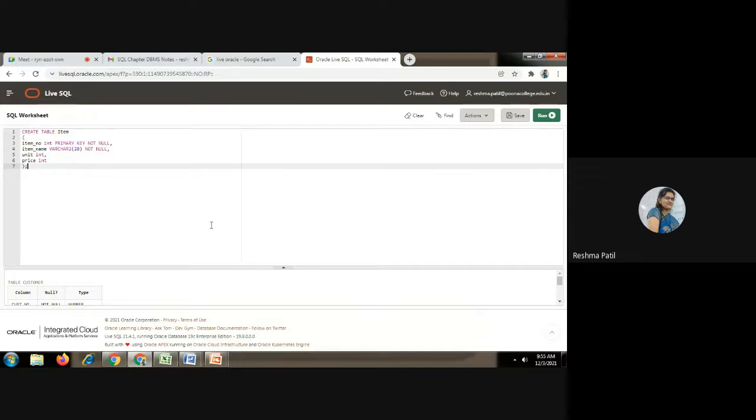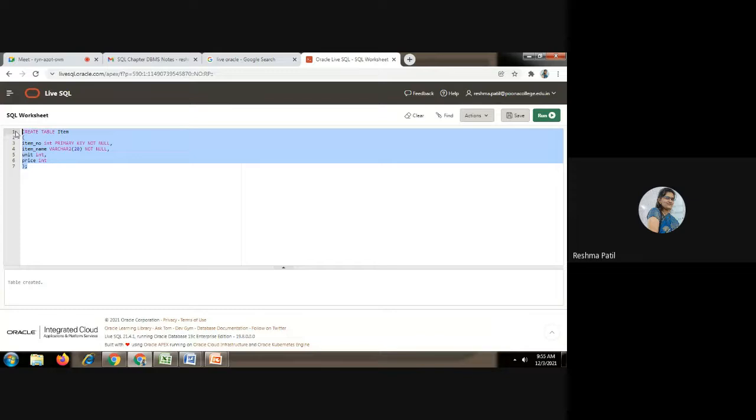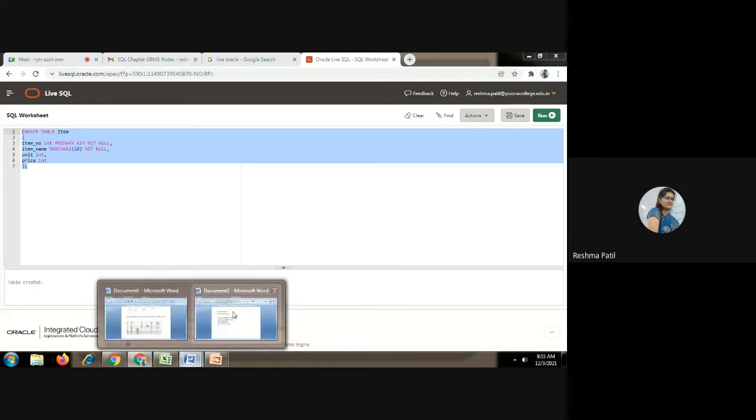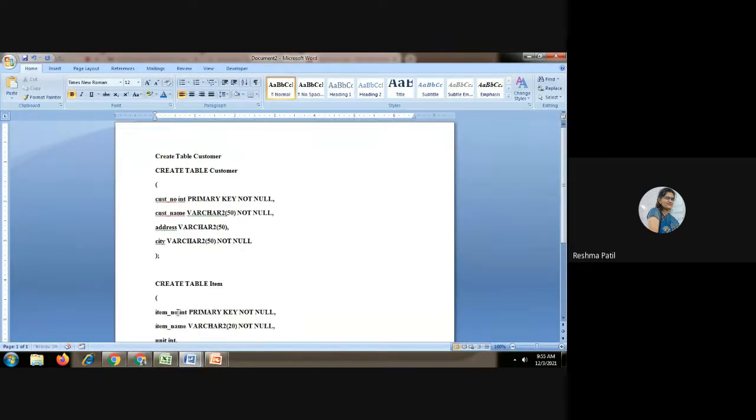Done this? Yes, miss. Execute this now. Table created. So save this table also in the Word file. You will get the CSV file here also, but if you want to show your practical to the faculty, at that time you have to show something to the faculty. So you will show this Word file. You will upload this file on Google Classroom. So save it, create table item.